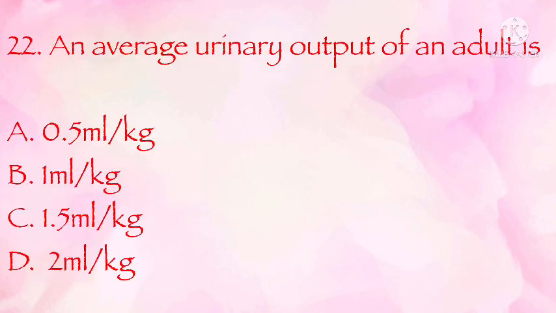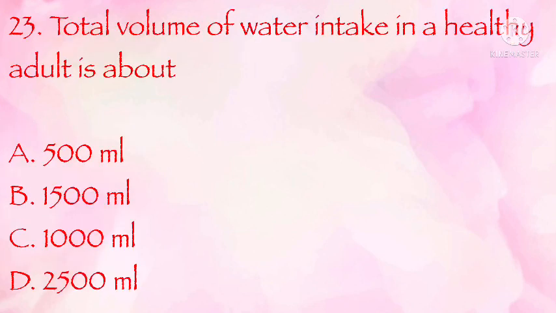Tachycardia. An average urinary output of an adult is 0.5 ml per kg, 1 ml per kg, 1.5 ml per kg, 2 ml per kg. The correct answer is A, 0.5 ml per kg. Total volume of water intake in a healthy adult is about 500 ml, 1500, 1000, 2500 ml. The correct answer is D, 2500 ml.